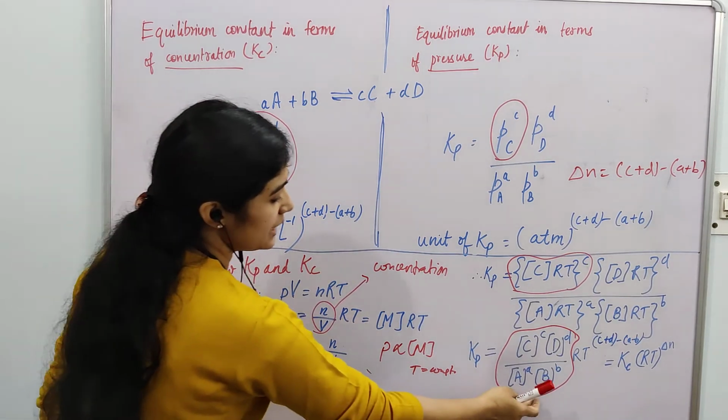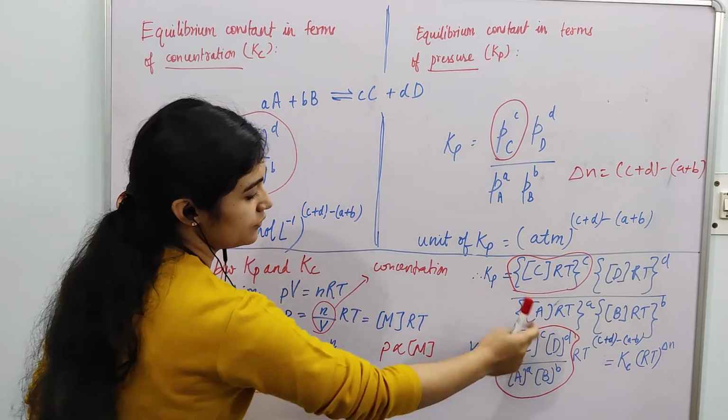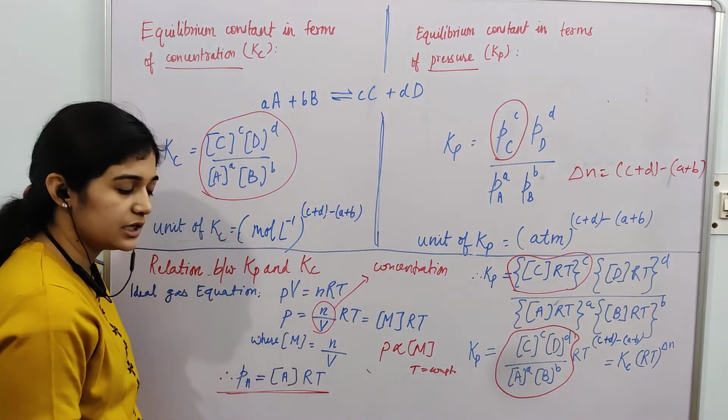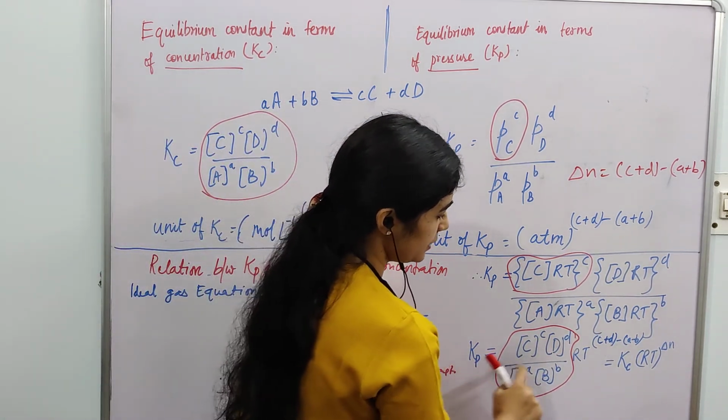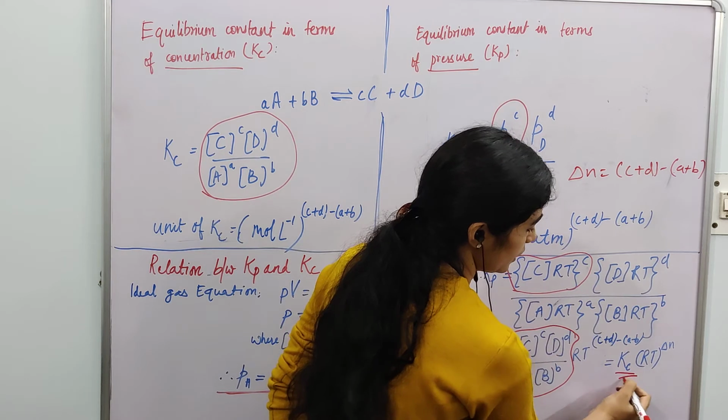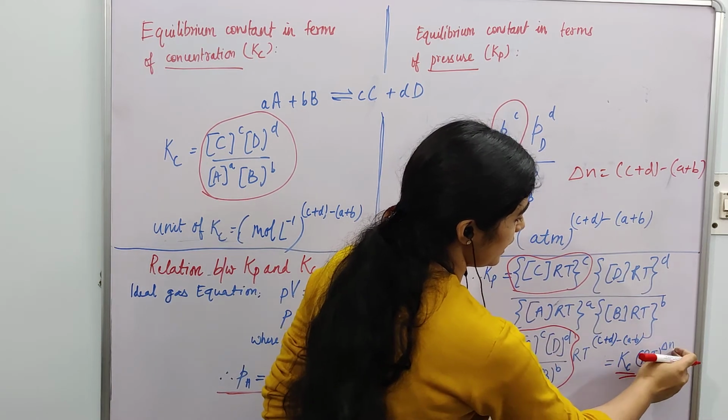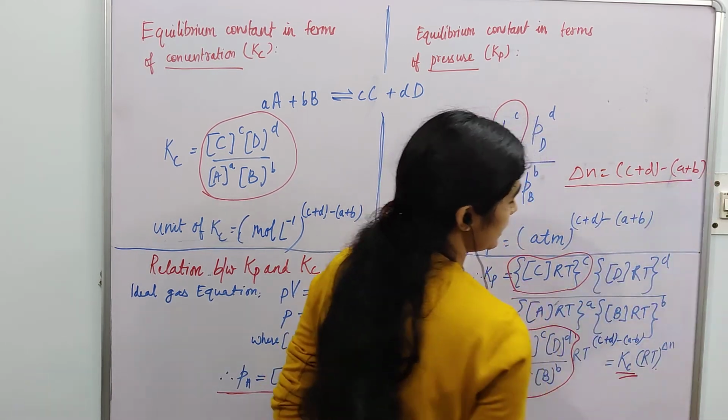So I can write down Kc instead of this bigger term. So what I get? Kp is equal to Kc (RT) raised to power delta n. Delta n I have already written here.